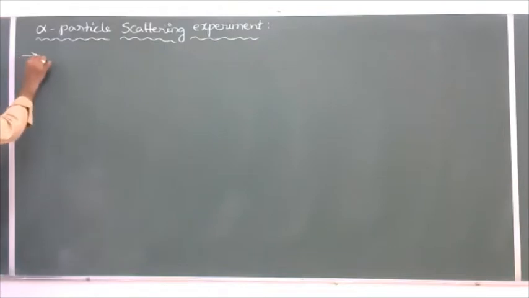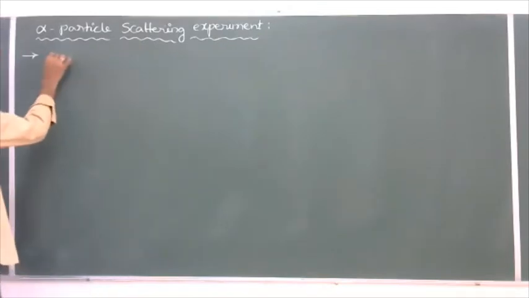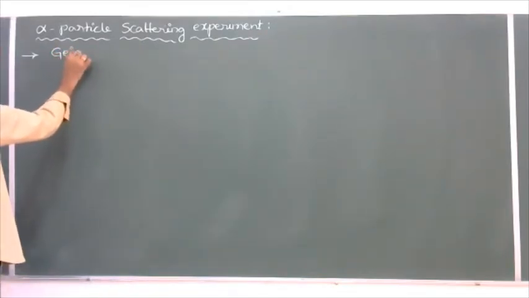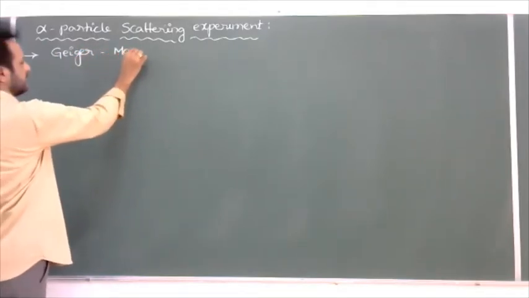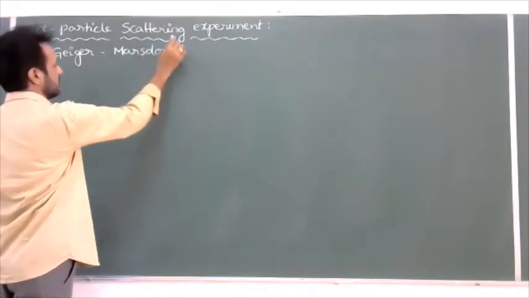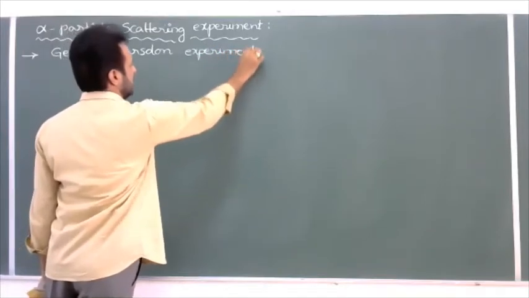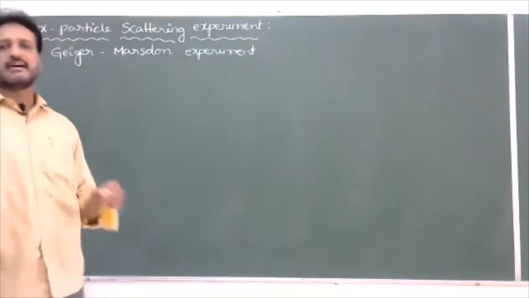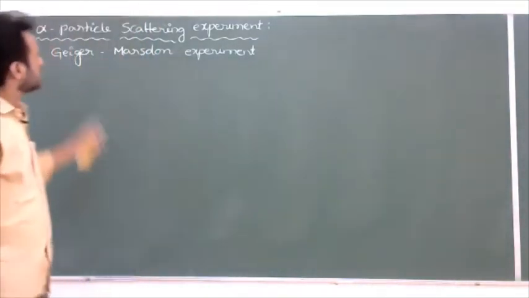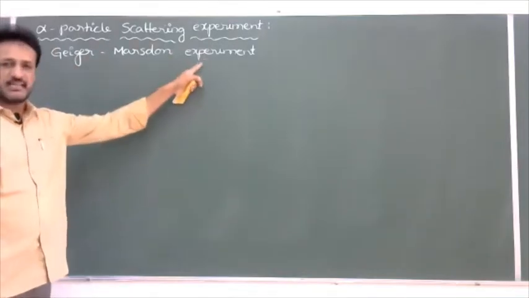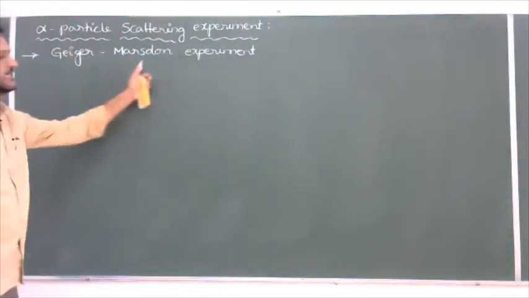This experiment is sometimes also called the Geiger-Marsden experiment. Hans Geiger. Sometimes in the exam they may ask the question, describe or explain the Geiger-Marsden experiment. That is nothing but Rutherford's alpha scattering experiment only. That is also called the Geiger-Marsden experiment. Actually, under the guidance of Rutherford, Geiger and Marsden both conducted this experiment.